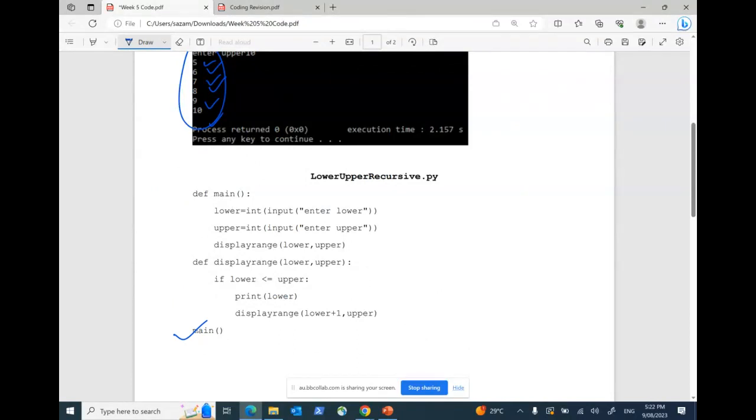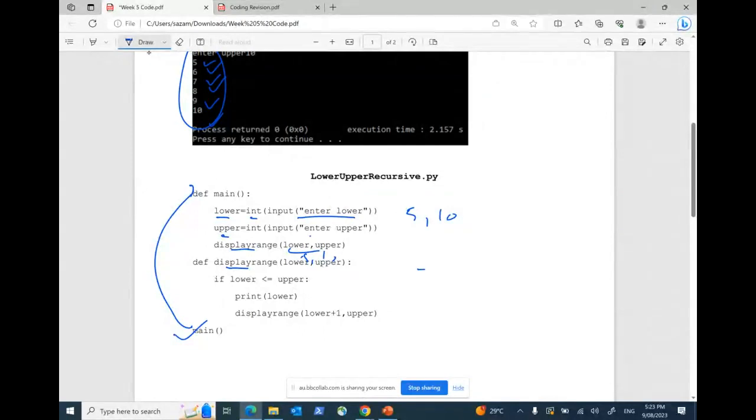A main function. So this is the main function. Once I call the main function, it goes to the define main function. Again, it is looking for a variable lower. It takes an integer lower, converts it into an integer number, and upper as an integer number. So suppose 5 and 10 again I have given. I've called lower and upper. Once I've called lower and upper over here, what is happening? This particular function calls display range with lower and upper as 5 and 10.